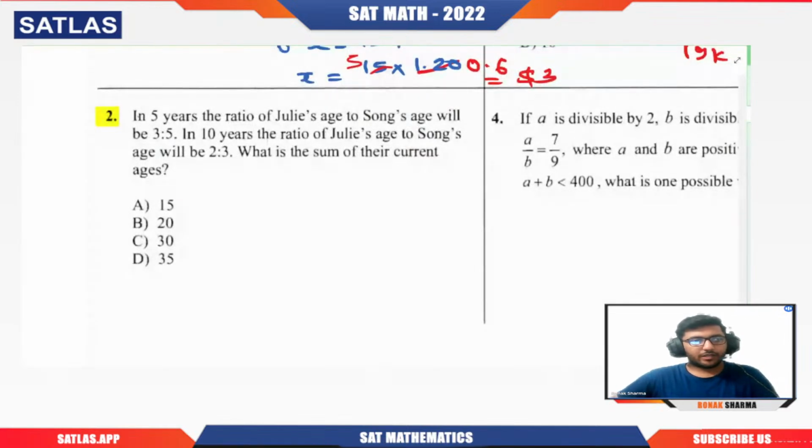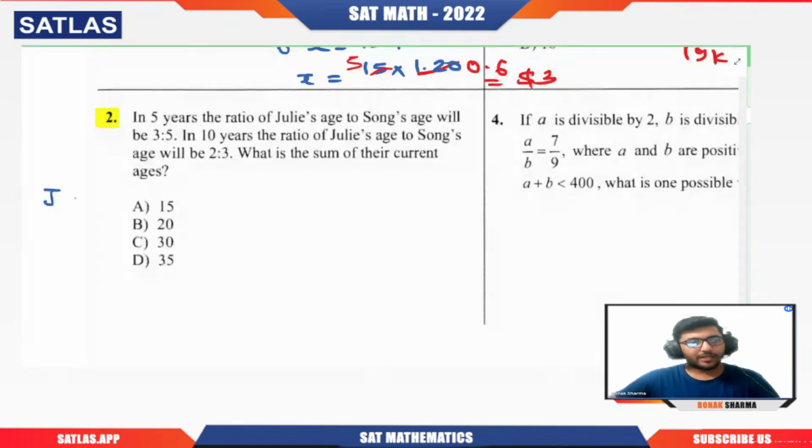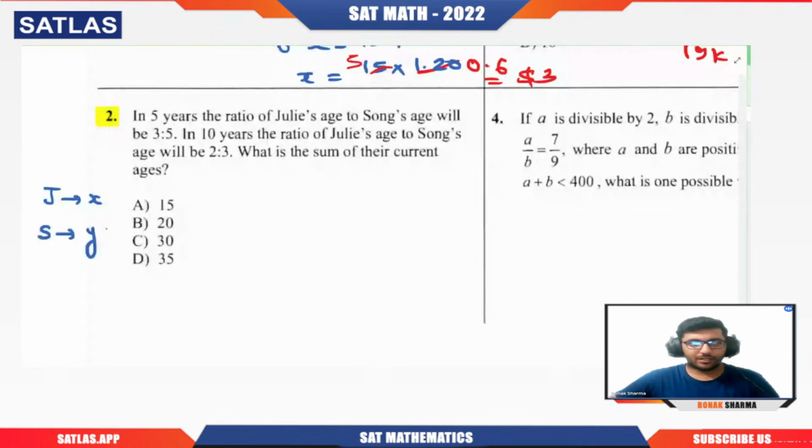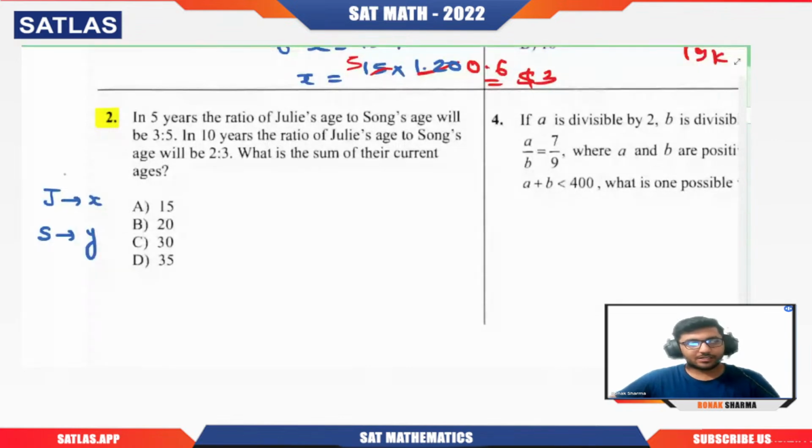In 5 years, the ratio of Julie's age to Song's age will be 3 is to 5. In 10 years, the ratio of Julie's age to Song's age will be 2 is to 3. What is the sum of their current ages? Let us take Julie's age to be x and Song's age to be y. Got it? We are talking about the current scenario.